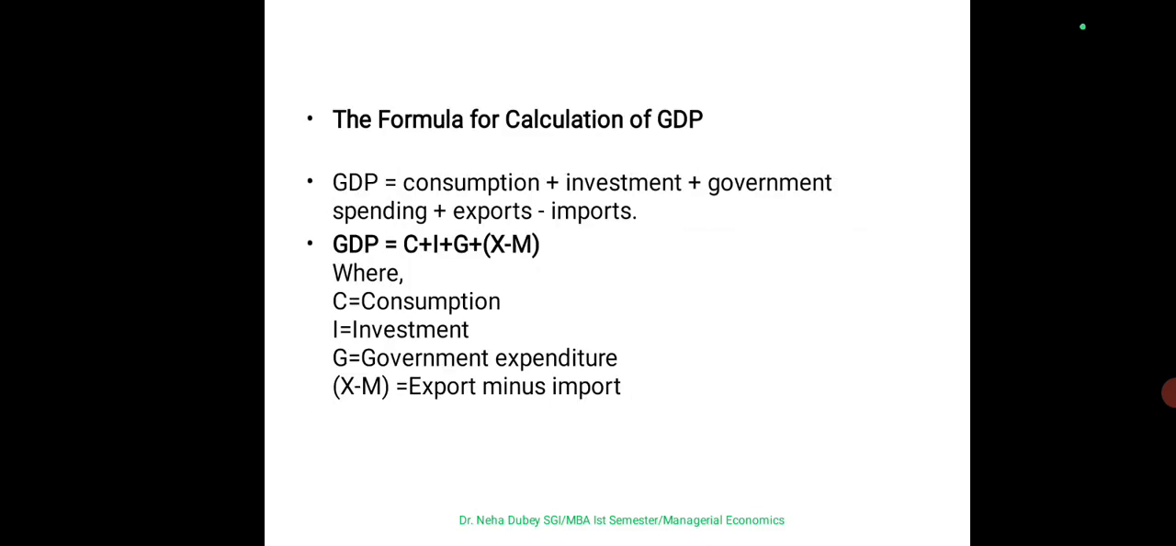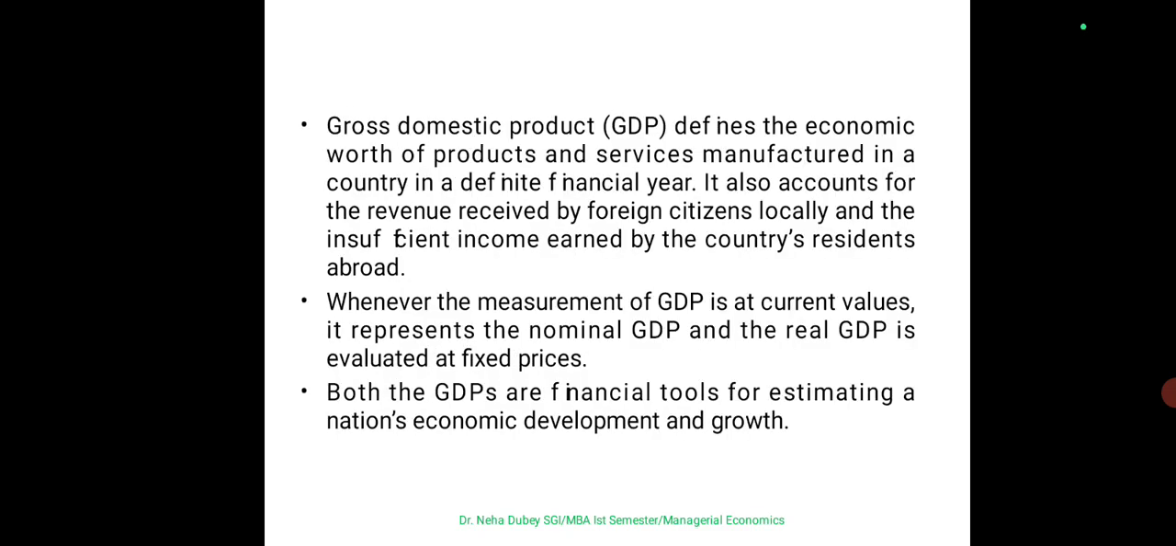The formula for calculation of GDP is consumption plus investment plus government spending plus exports minus imports, where we are taking in our definition the outsiders. So what is that? It's exports minus imports. We have to do that. The denoting factors are C for consumption, I for investment, G for government expenditure, and X minus M for exports minus imports.